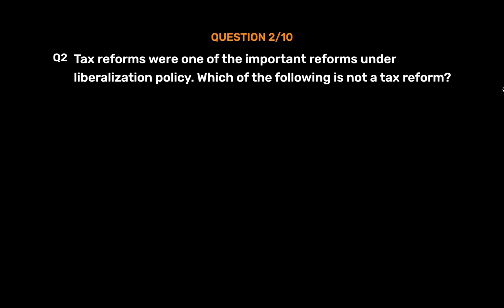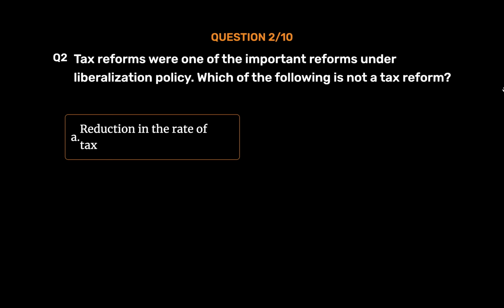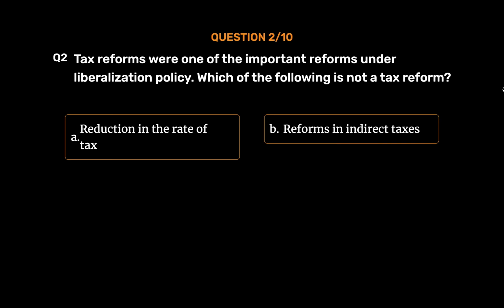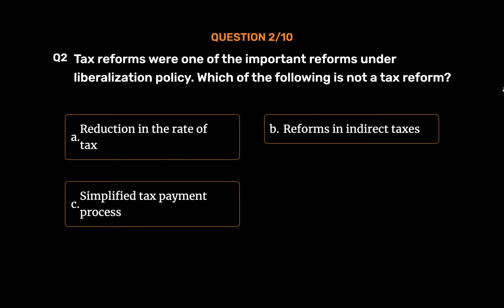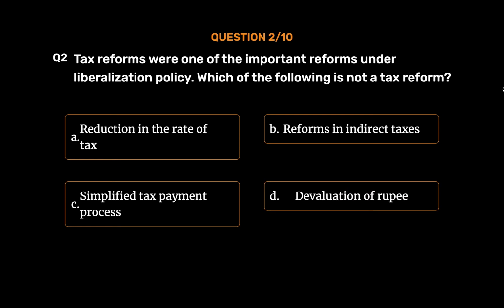Question number 2. Tax reforms were one of the important reforms under liberalization policy. Which of the following is not a tax reform? Option A, reduction in the rate of tax. Option B, reforms in indirect taxes. Option C, simplified tax payment process. Option D, devaluation of rupee. The correct answer is Option D, devaluation of rupee.